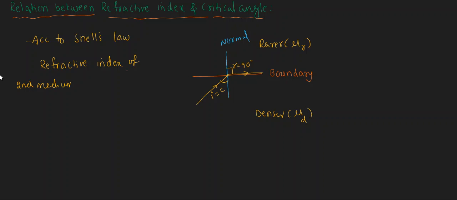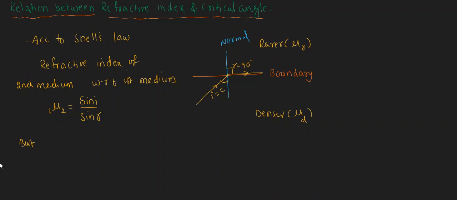Refractive index of second medium with respect to first medium, we know the formula, that is denoted with 1μ2. That 1μ2 formula is sine i by sine r. But from the figure we know some conditions.